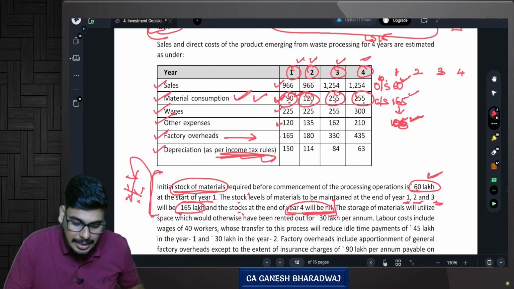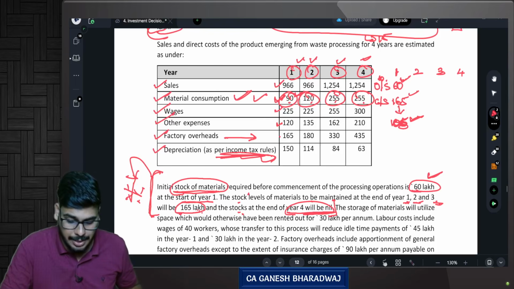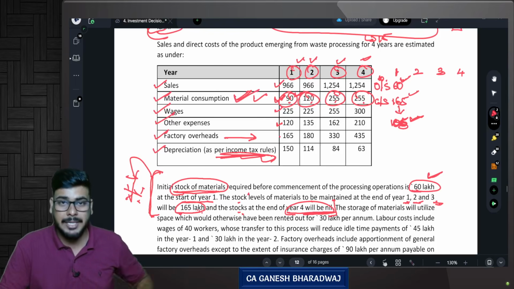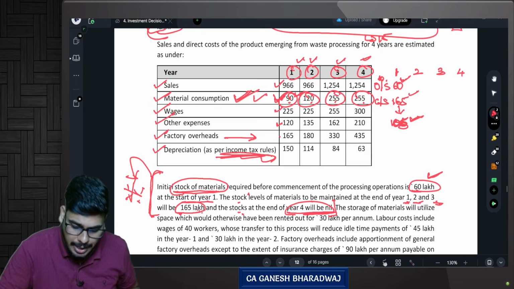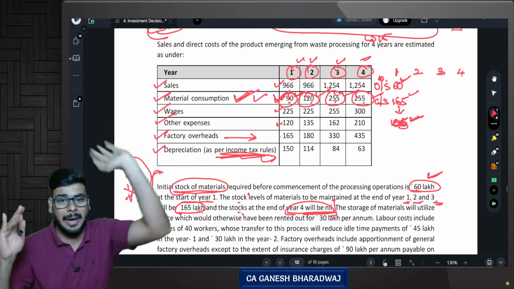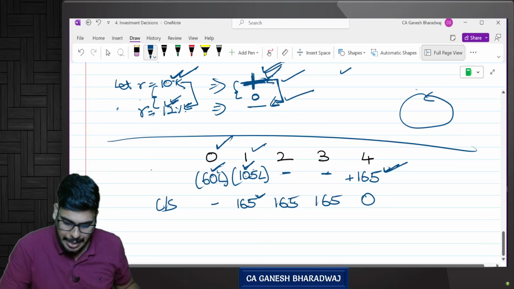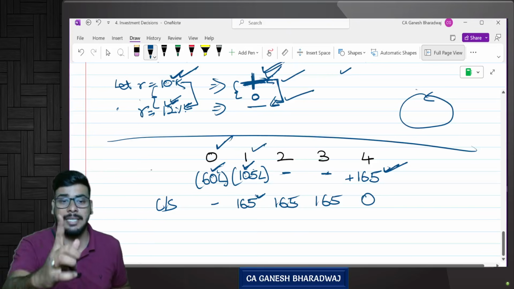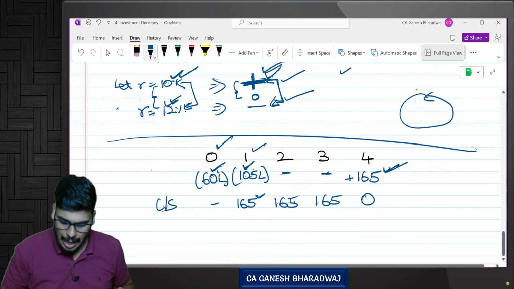Apart from the stocks, they have not given material purchased, they have given material consumed. So basically they have purchased and consumed 90 in year 1, 120 in year 2, 255 in year 3, and 255 in year 4. Purchase, consume, purchase, consume. That has been done parallelly. Apart from that, they are maintaining the stocks. Are you clear with this? That is the understanding that you need to make. Are you clear with this?